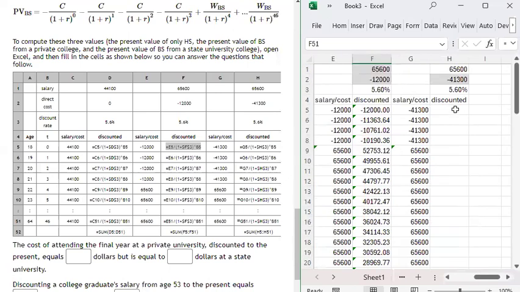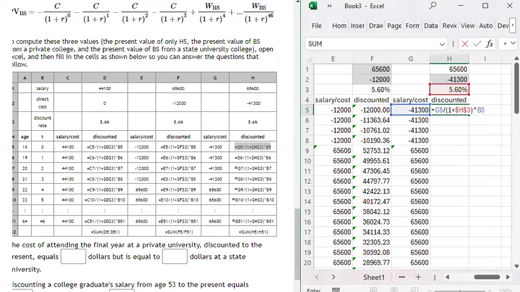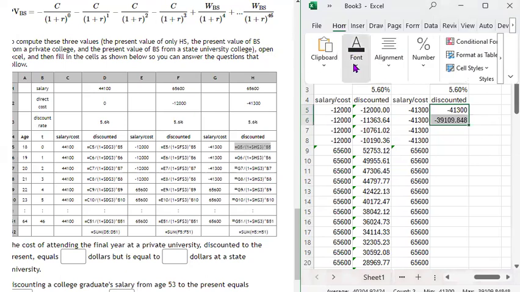And then we got to do the same thing for the last column. So we're going to copy this and double click right here and then enter that value. Again, we don't discount this because this is the present value of it. We have to discount this value 1 period into the future.